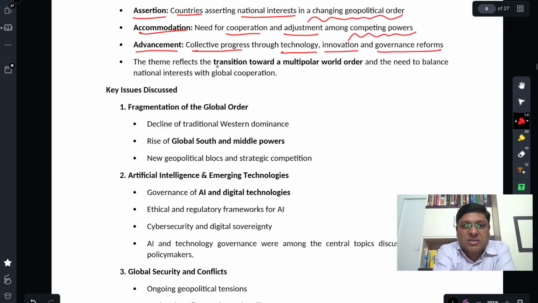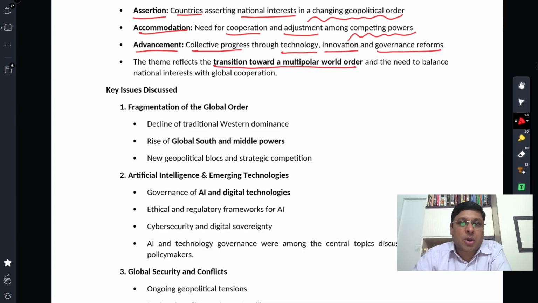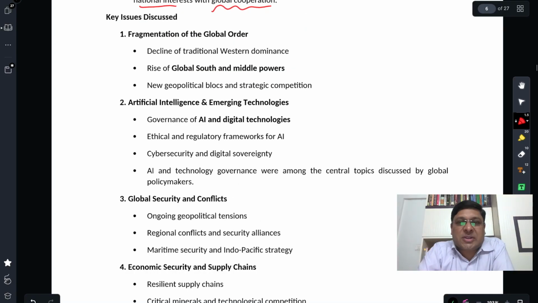So the theme reflects transition toward a multipolar world, and that's what the statement of MEA was indicating, that we discussed a short while ago. And the need to balance national interest with global cooperation. That's the theme that we can clearly see here. What were the key issues discussed in this Raisina Dialogue of 2026, 11th edition?